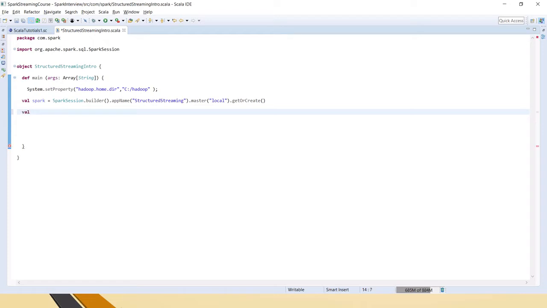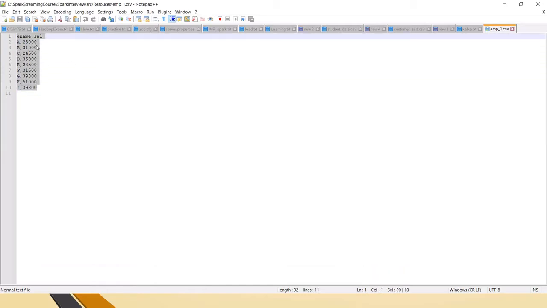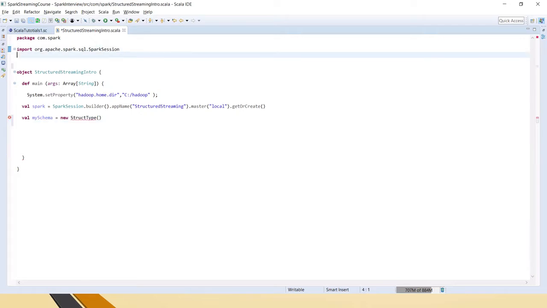I wanted to take this sample file, which has only two columns, employee name and salary. So I am creating a schema, creating a new struct type. Before that we have to add the types here.